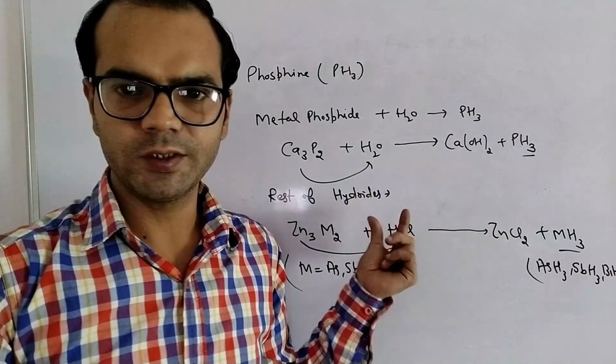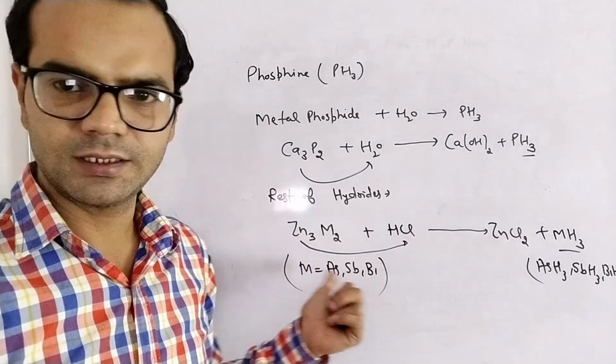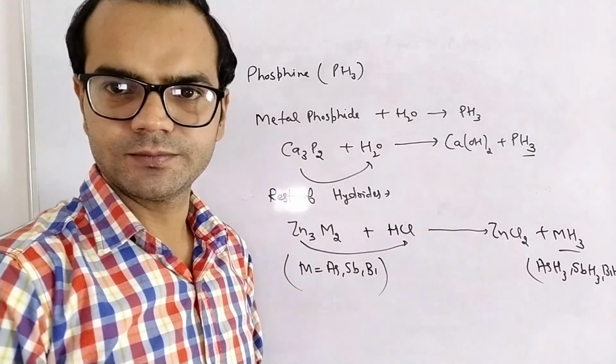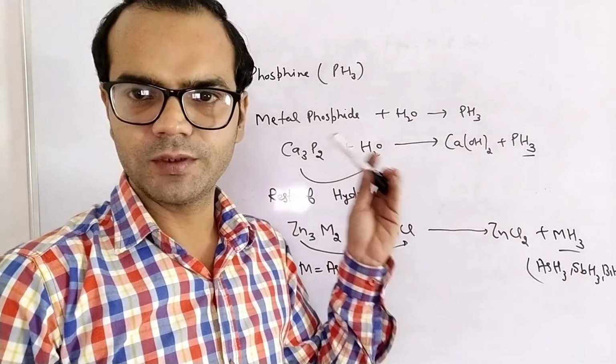This is a common method to prepare hydrides of arsenic, antimony, and bismuth. That is all for the hydrides of group number 15.